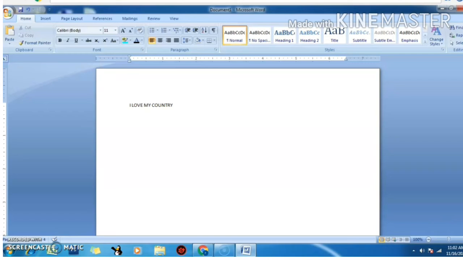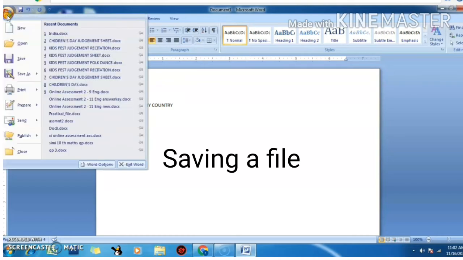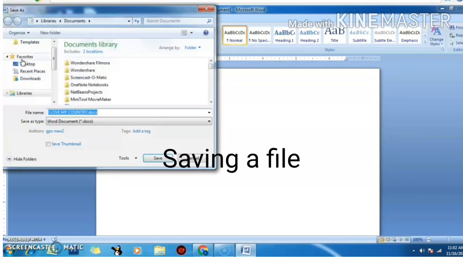After typing we have to save this file. So how will we save this file? Look, there is an Office button at the left top corner. It is used to create, print or save the file. From that, click on the save option so that the Save As window will appear.